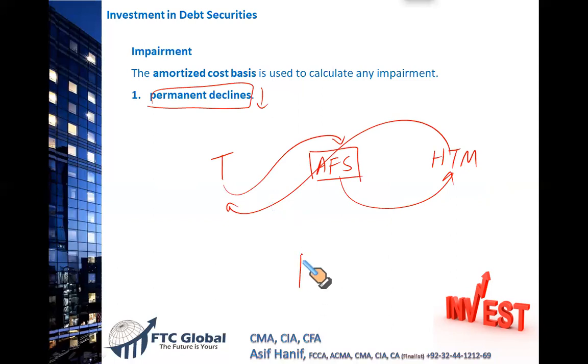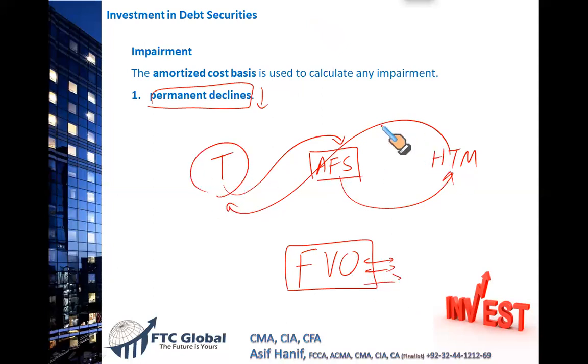But if you have exercised the fair value option, gentlemen, that's a one-way route. Fair value option means once you have elected your bonds and preferred stock to be reported under the fair value option, there is no other option. You will have to follow this till they are sold or disposed of. Please keep that in mind. I'm sure you would remember we discussed this in our previous class. GT road, one way, I would say motorway, Lahore, Islamabad. Okay, so if fair value option is not exercised, then if you are in any of these 3 categories, you can switch here and there.